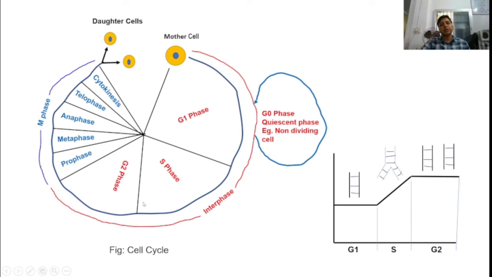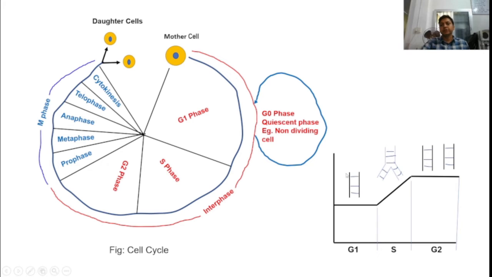But suppose the cells which are non-dividing, they will exit from this cell cycle and they enter into a phase which is known as G0 phase, or it is also known as quiescent phase. So non-dividing cells are found in this particular phase. So during embryonic stage, most of the cells are dividing, but in case of adult, most of the cells are non-dividing.